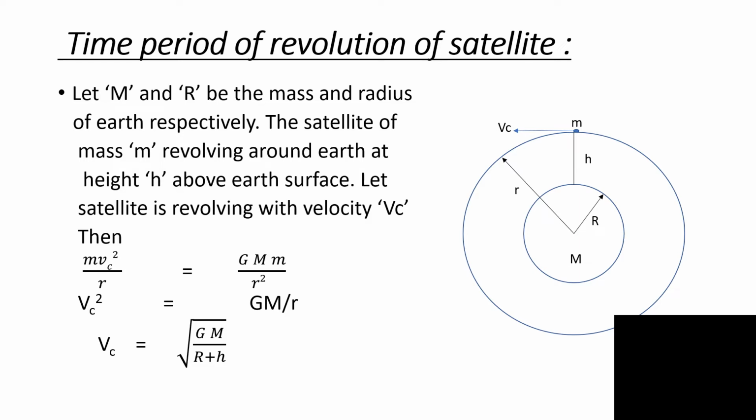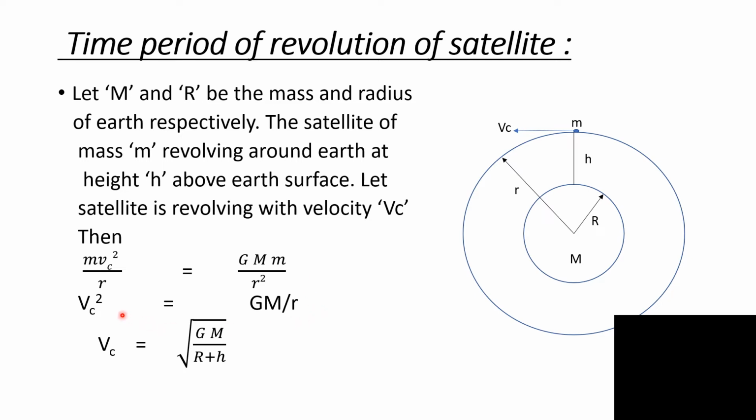Let capital M and R be the mass and radius of the Earth, and the satellite is revolving at height h above the Earth's surface. Then the centripetal force is given by the gravitational force. So centripetal force is m Vc square upon r, and gravitational force is G capital M small m upon r square.